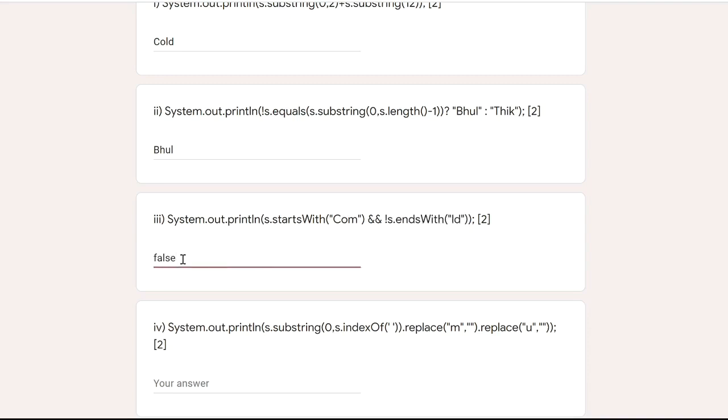You have to write false in small letters because this is a boolean value. So a boolean value cannot be written in capitals.